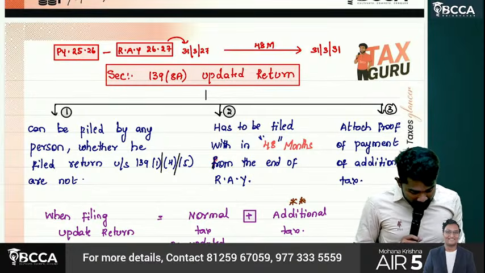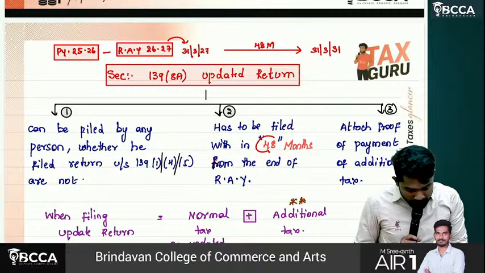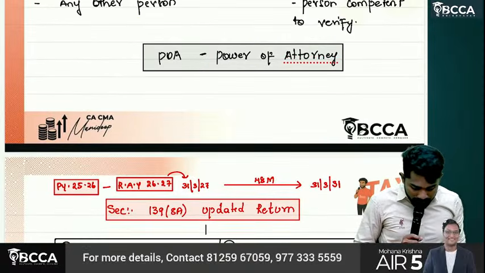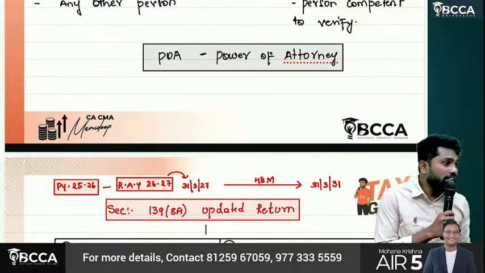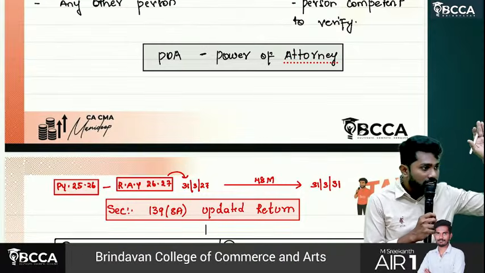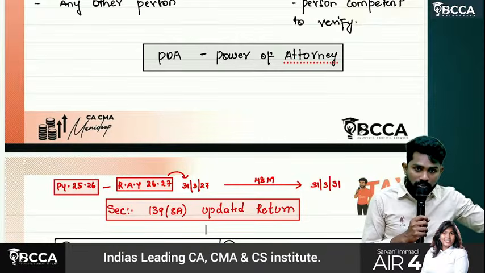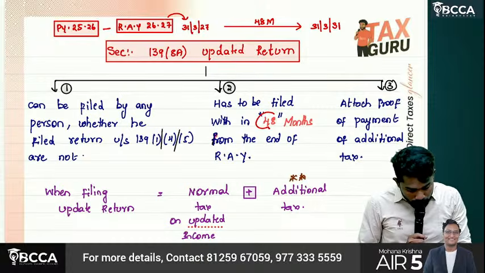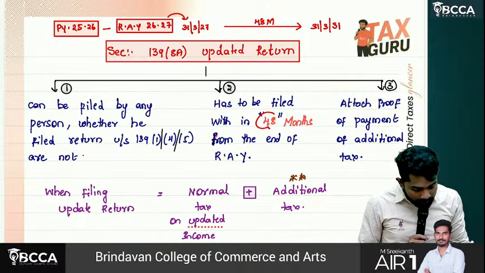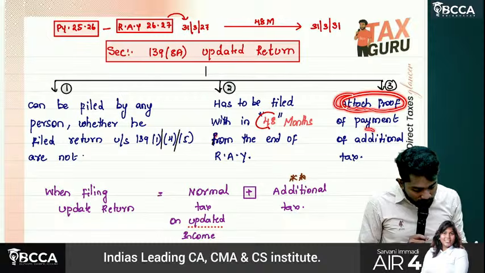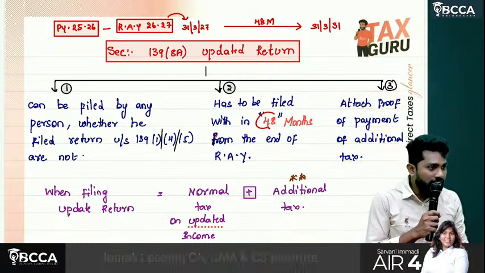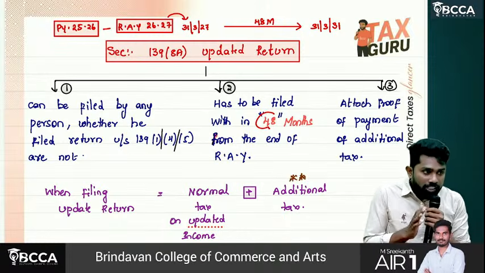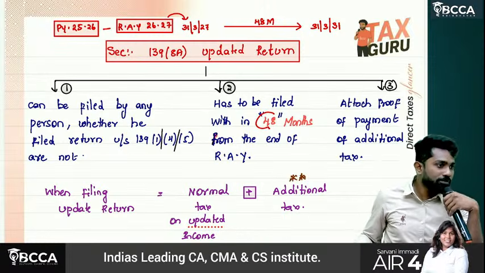It has to be filed within 48 months from the end of the relevant assessment year. That means for previous year 25-26, you have time to file the updated return till 31st March 2031. While filing the updated return, you should attach proof of payment of additional tax. Sir, they are giving 4 years time now. Okay. It's not enough if you pay the normal tax.